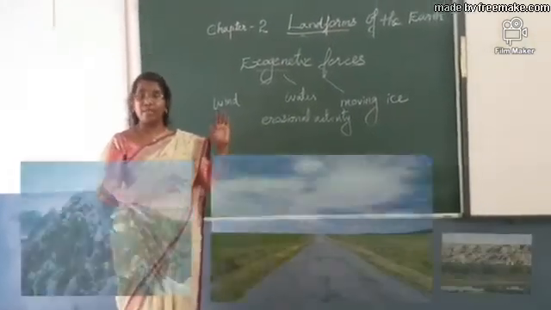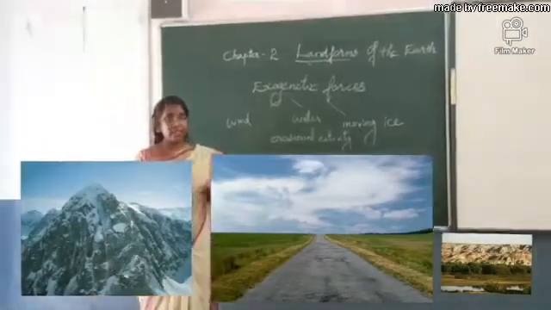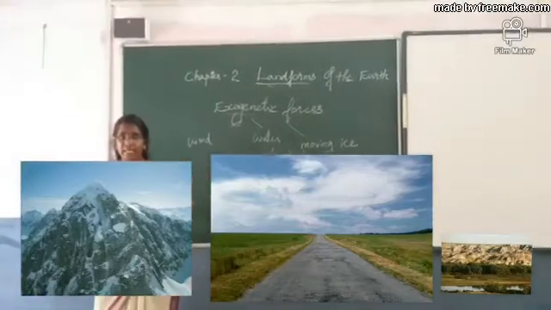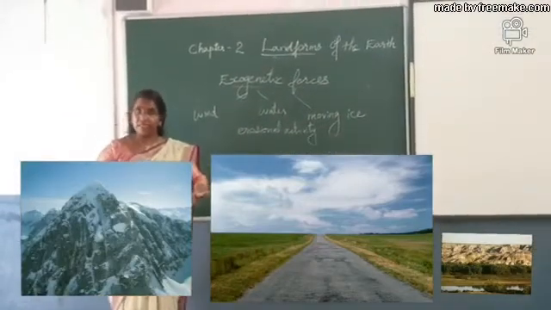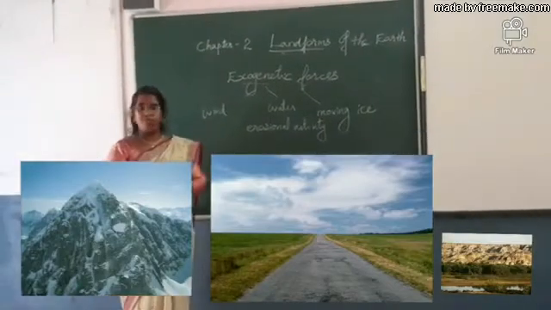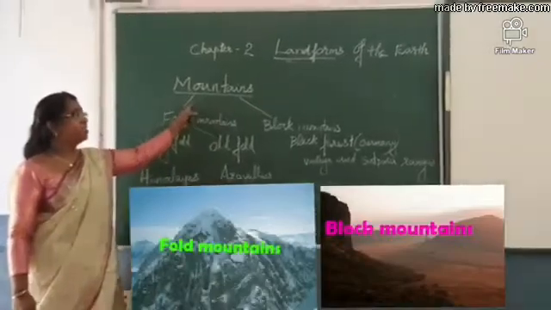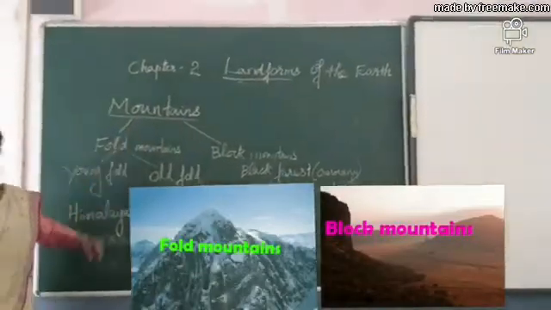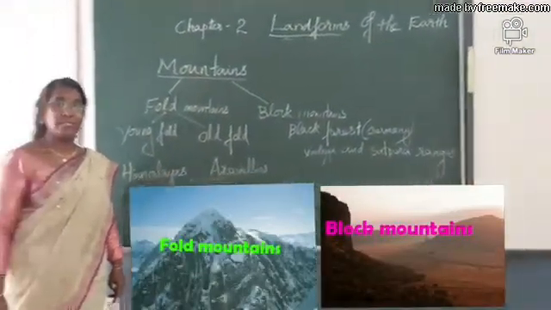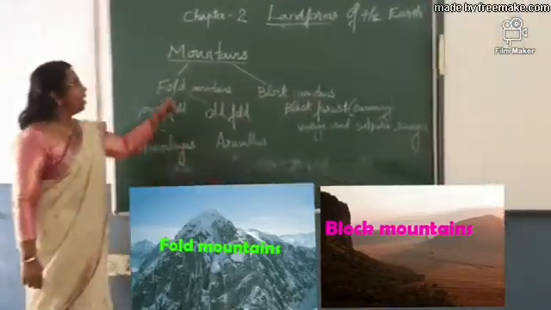You know, mountains are the elevated lands, so slowly their height sometimes reduces, and then plains and lower areas, their height slowly increases. So why? Because of the activities of both these forces. Next we discuss mountains. We will now discuss in detail mountains, plains and plateaus, the three major landforms.